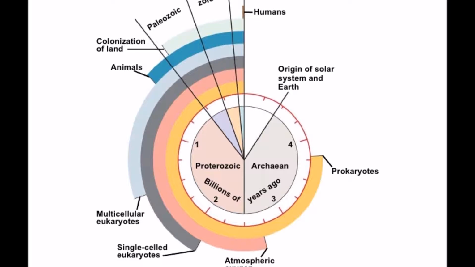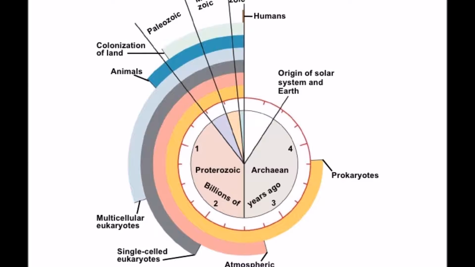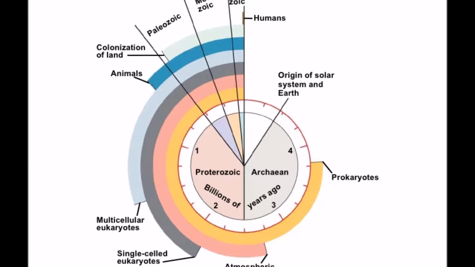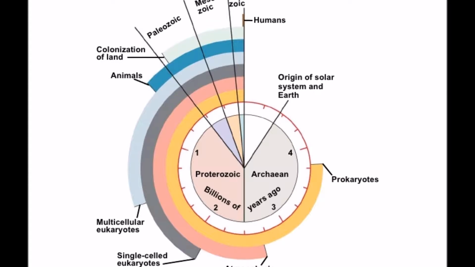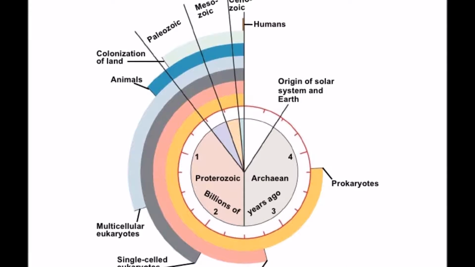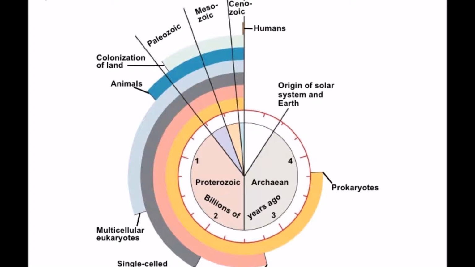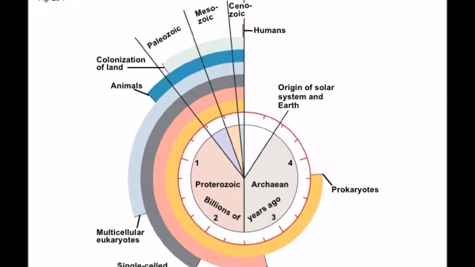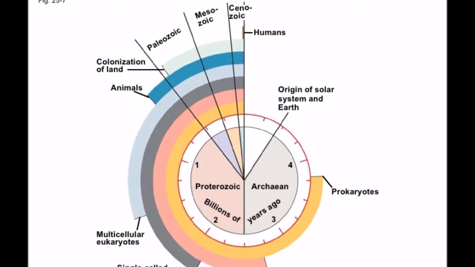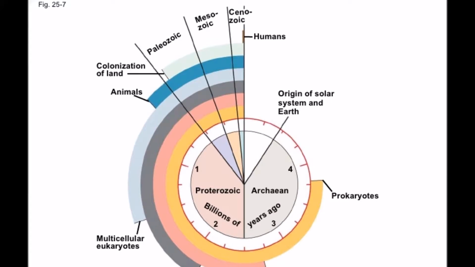Endosymbiotic theory is the current theory about how eukaryotes probably emerged from a prokaryote being consumed by another prokaryote and formed a symbiotic relationship. Evidence for this theory includes how mitochondria and chloroplasts have their own DNA and replicate independently to the cell, and their process is similar to binary fission. A little over 500 million years later, multicellular eukaryotes emerged, followed by animals about 1 billion years later. Within the last 1 billion years, plants and animals colonized land and humans emerged.